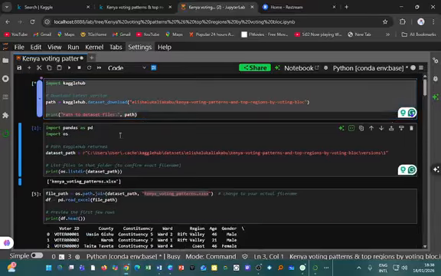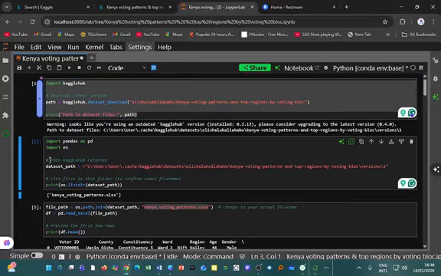So upon running it, I see that it's warning me that it looks like I'm using an outdated Kaggle Hub version. So that is noted. I'll upgrade after this session. Second, having that, I see that the path to the data set files is this. So it's exactly what I have here. That's exactly what I have down here.